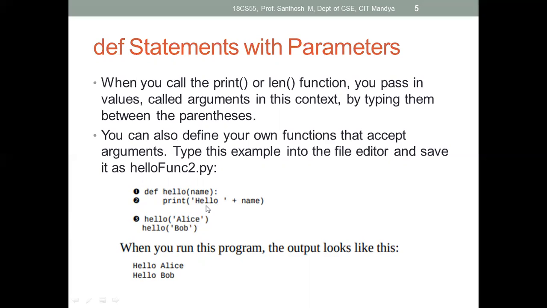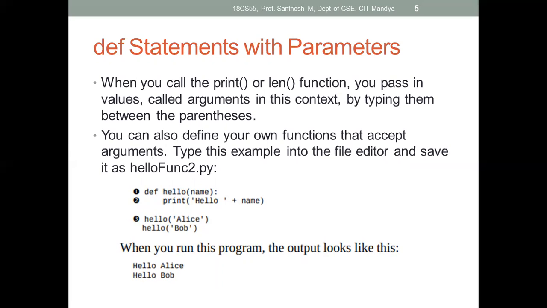Okay, this one is hard coded, that will directly accept a name. Whatever name you enter, that one will be printed. So when you run this program, while you call this function, you have to pass a parameter. For name, a string value you have to pass. So when you run this one, it will print like this: hello Alice, hello Bob. Okay, so this is passing a parameter.